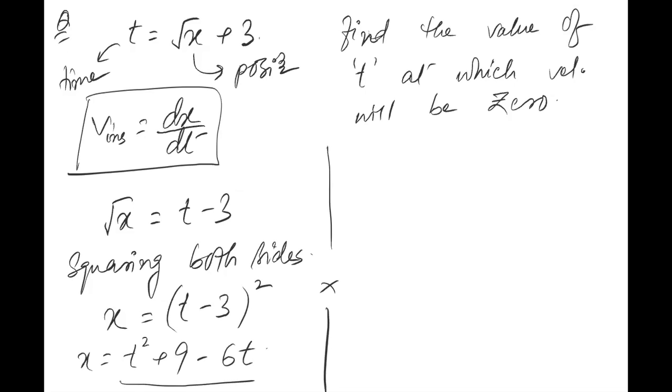Now differentiate it. So velocity is equal to dx by dt. Now differentiation will be easy for you. If you differentiate t square, you will get 2t. What will be the differentiation of 9? Who will tell me? Differentiation of 9 beta kitna hoga?